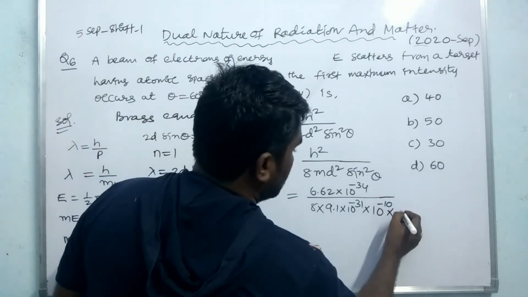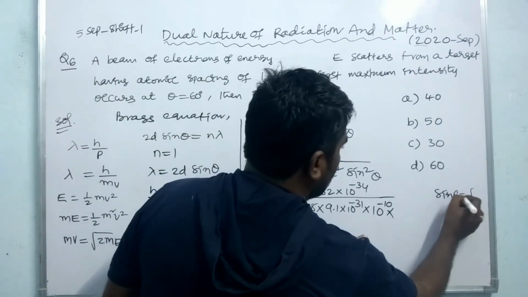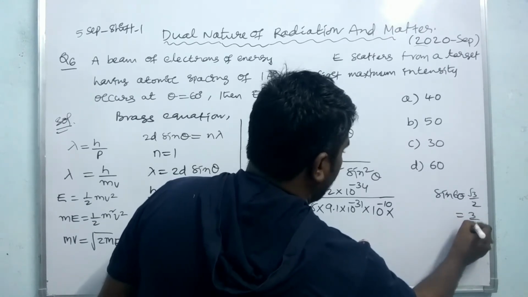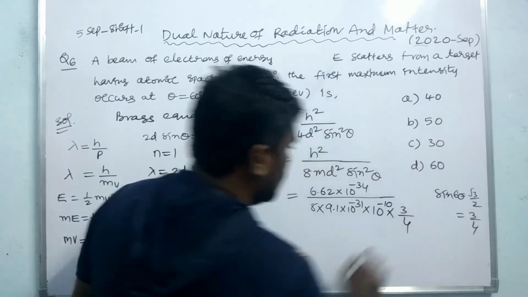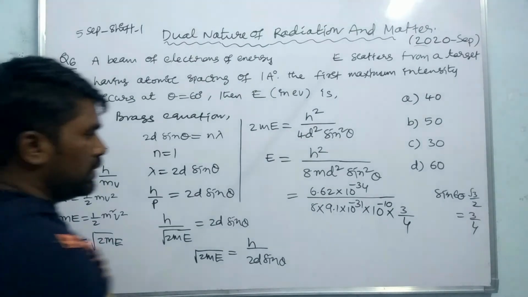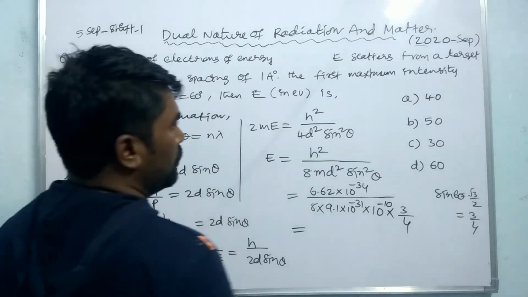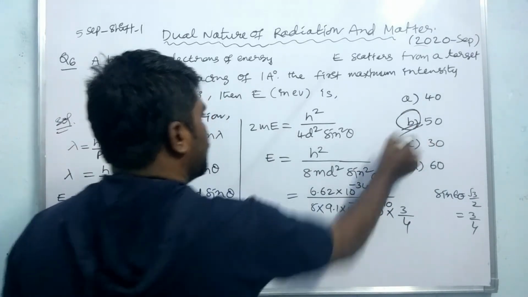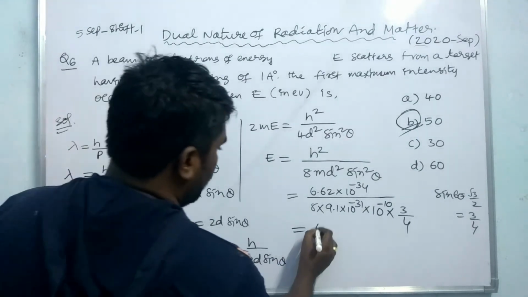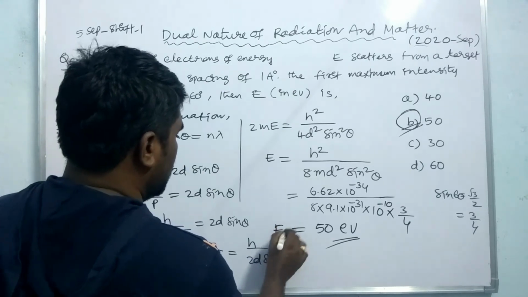Sin 60 is root 3 by 2, so sin square 60 equals 3 by 4. Calculating, we get the answer nearly 50 electron volts. So this is the energy.